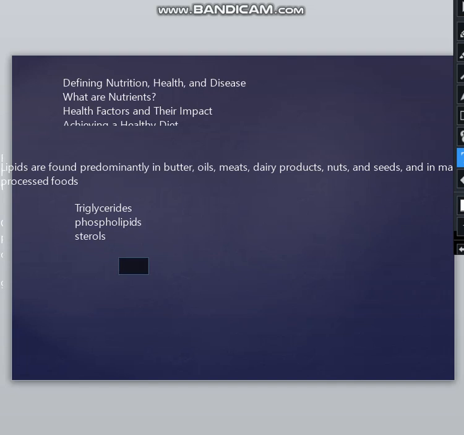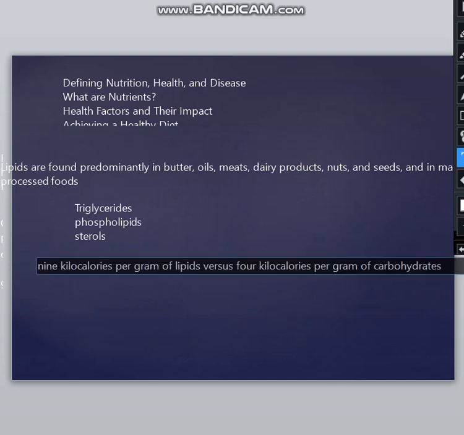And here's a comparison if you want to see it. 9 kilocalories per gram of lipids, and if you look at carbohydrates, you get only 4 kilocalories per gram of carbohydrates. In addition to energy storage, lipids will also serve as a component of cell membranes or other cellular membranes because they are made up of phospholipids, and they protect our cells, and there are also membranes around our organs in the fat storing tissues.